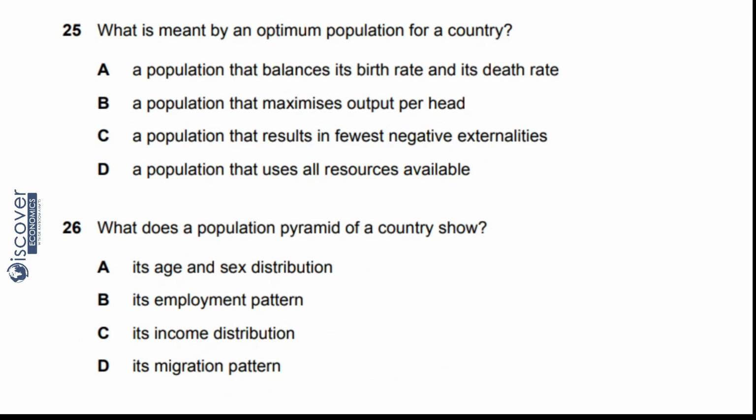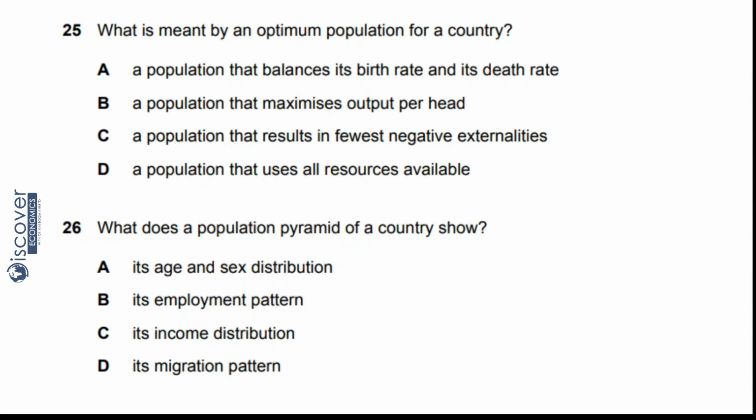Question number 25. What is meant by an optimum population of a country? Now go to the definition of optimum population for a country. The optimum population is a concept where the human population is able to balance maintaining a maximum population size with optimal standards of living for all people. Meaning every one of us has enough money to live our life in a very reasonable way. Now come to the options.